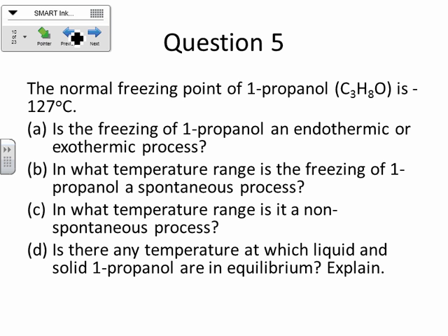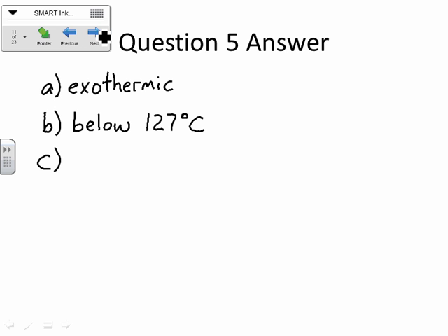It will freeze below that temperature. Non-spontaneous, obviously, then is going to be above 127 degrees Celsius.